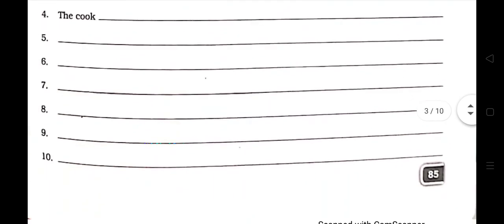My mother is cooking food. My grandfather is telling a story. I am going to market. My brother is telling a story, my brother is watching a television, anything, any work, any verb with ing.